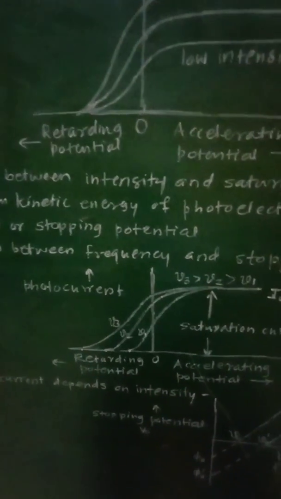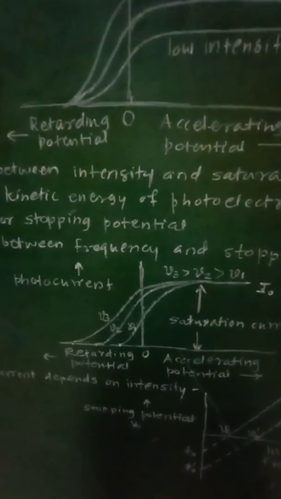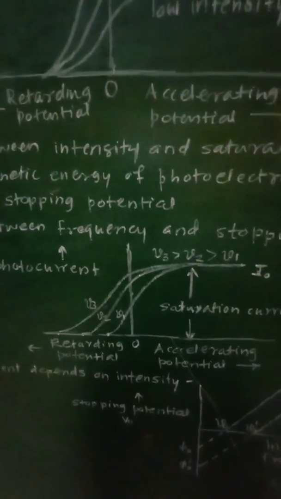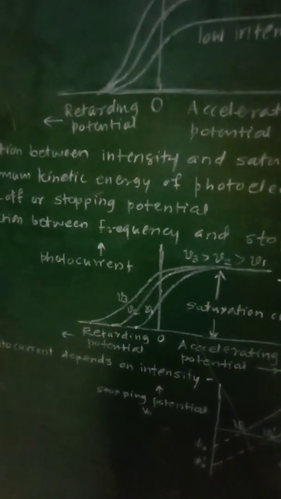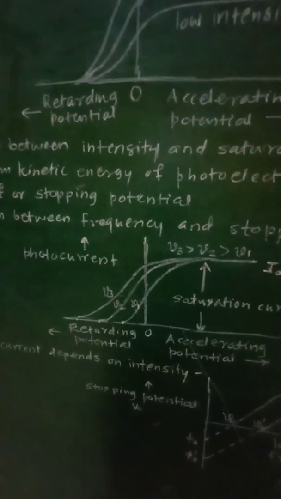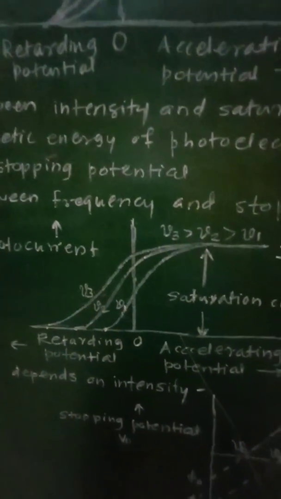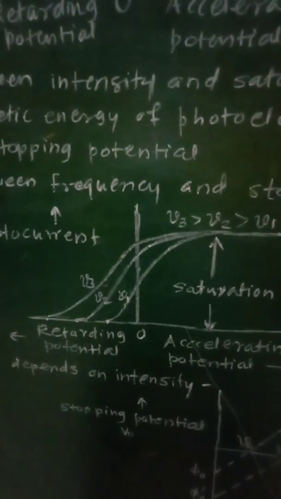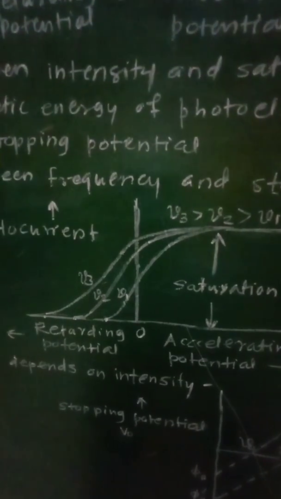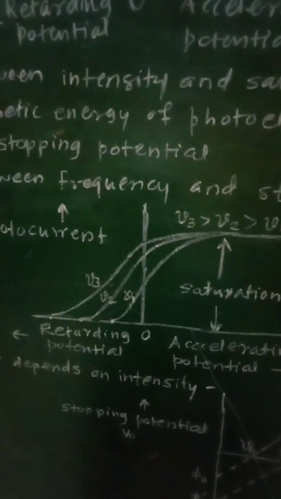So if we change the material of the emitter as well as the frequency of incident radiation, then automatically the maximum kinetic energy of the photoelectrons will change. The maximum kinetic energy did not depend on the intensity of incident radiation. It will only depend upon the potential applied to the emitter plate.